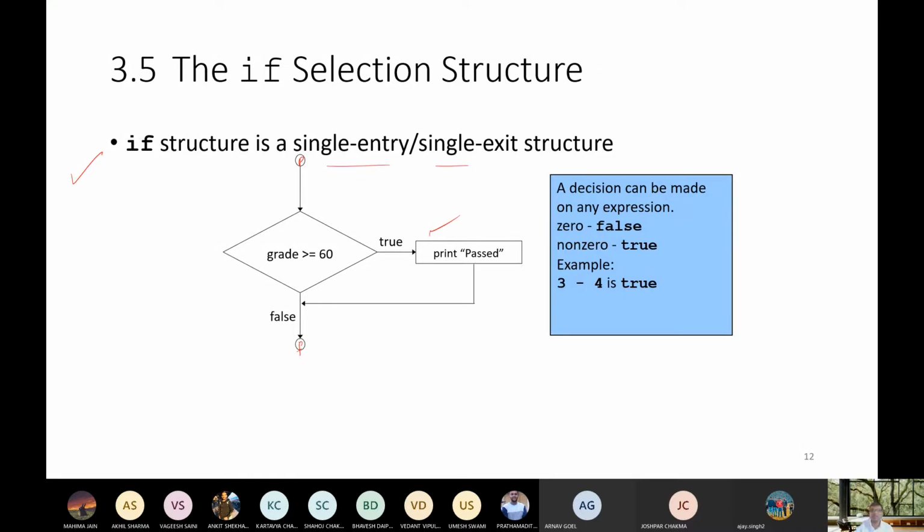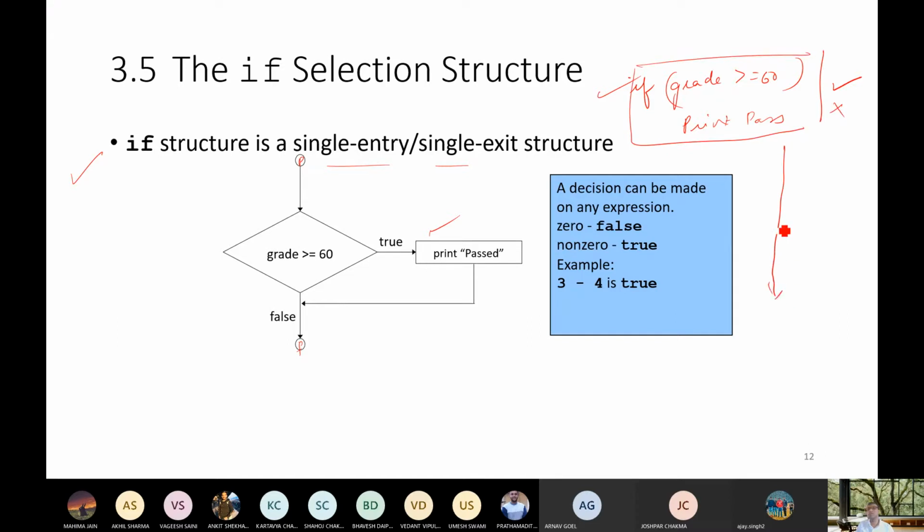What is the single entry exit structure? So this is if grade is greater than or equals to 60, print pass. Only one structure. There is no false branch. If true is there, then it will execute this much portion. If true is not there, then it will not be executed, and the remaining other things will run as they are. Similarly, if it is true, then including this, it will run all these things.